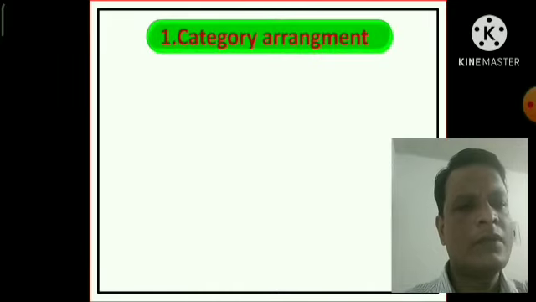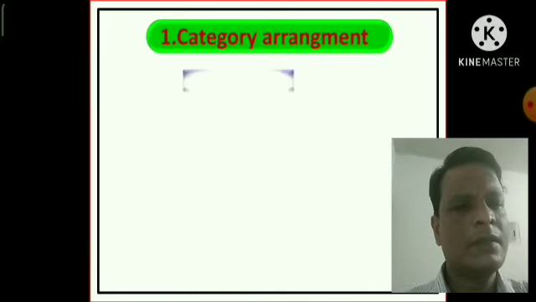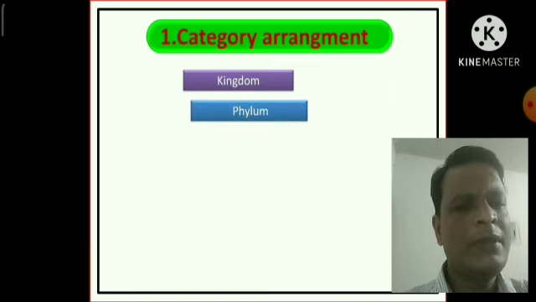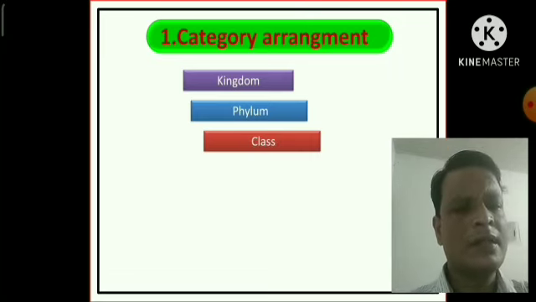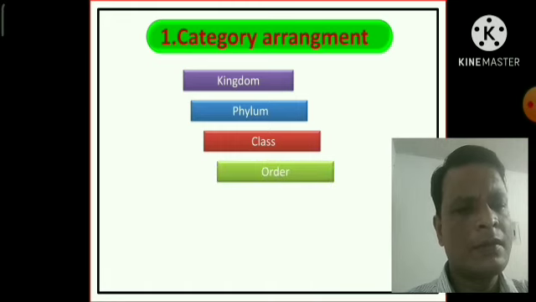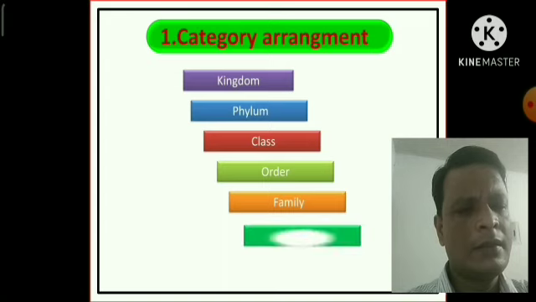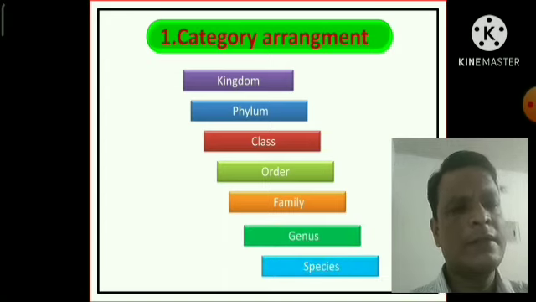First, the category arrangement. There are 7 categories in the animal classification, or ranks of the animal classification. These are the kingdom, phylum, class, order, family, genus, and the species.